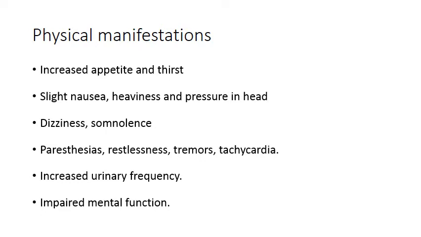He may feel slight nausea, heaviness, and slight headache, that is pressure in the head. He may feel dizziness, somnolence. There may be paresthesias. He becomes restless. There may be tremors and tachycardia, heart rate is increased. There may be increased urinary frequency also, and impaired mental functions.